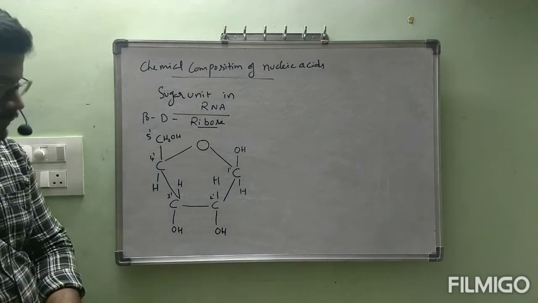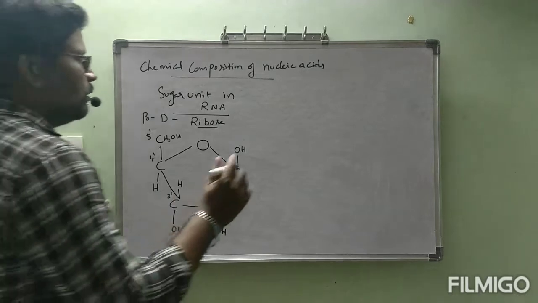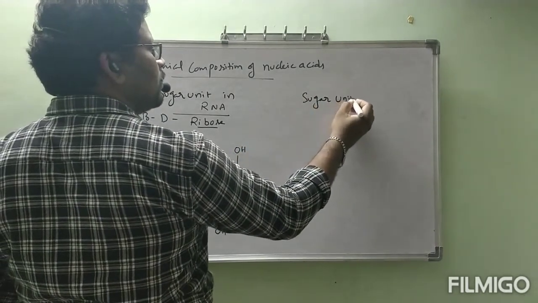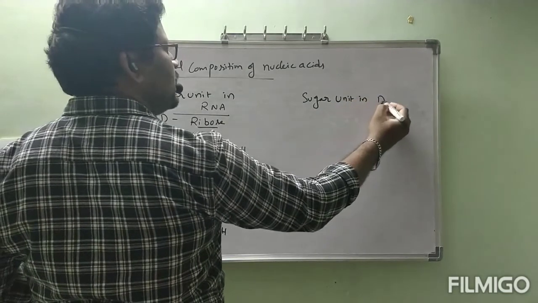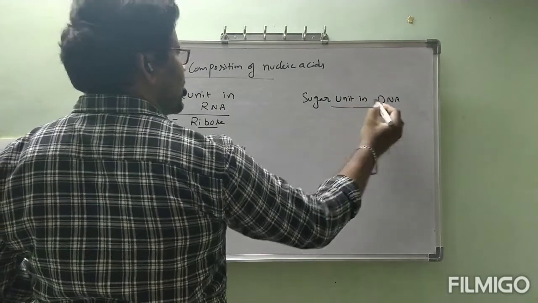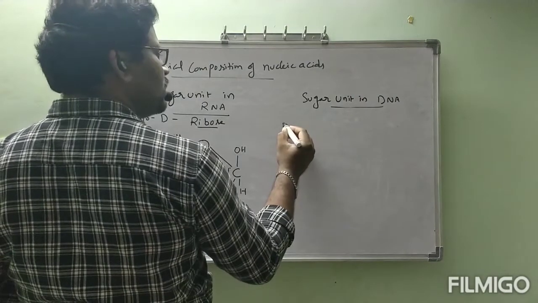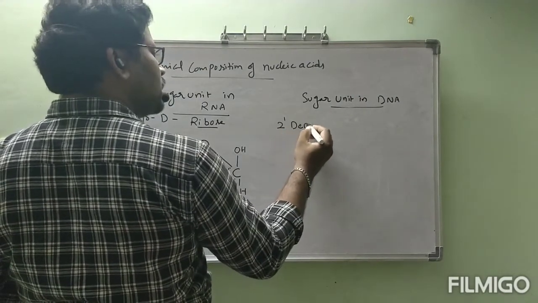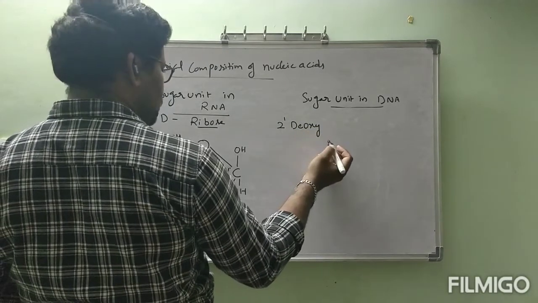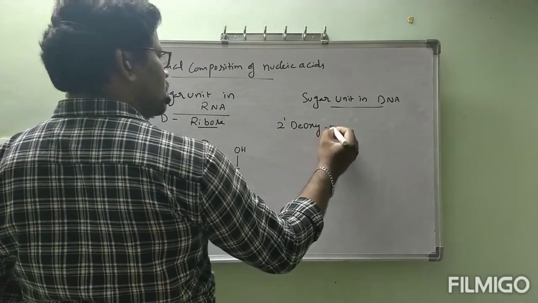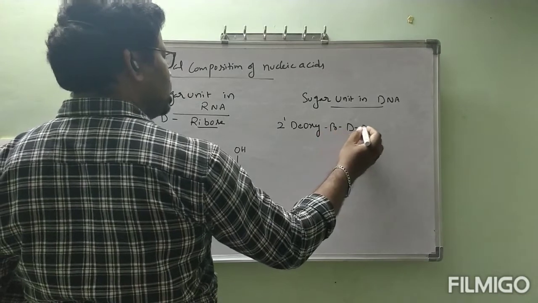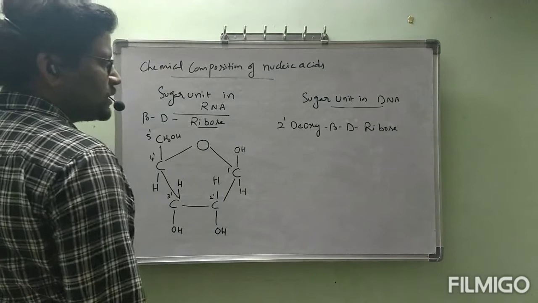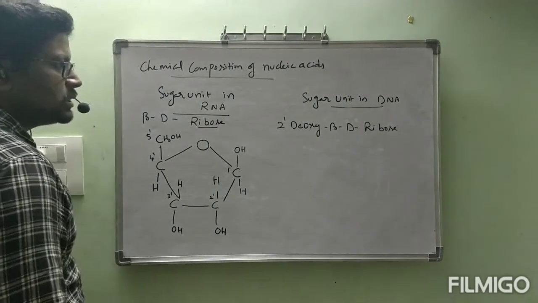Okay, ma. Next, sugar unit in DNA, that is 2-deoxy-beta-D-ribose. 2-deoxy-beta-D-ribose.